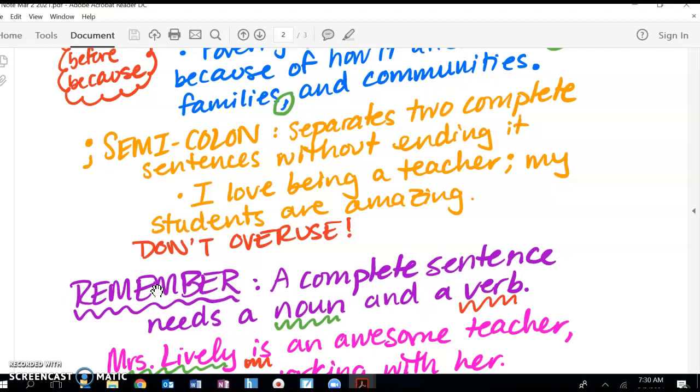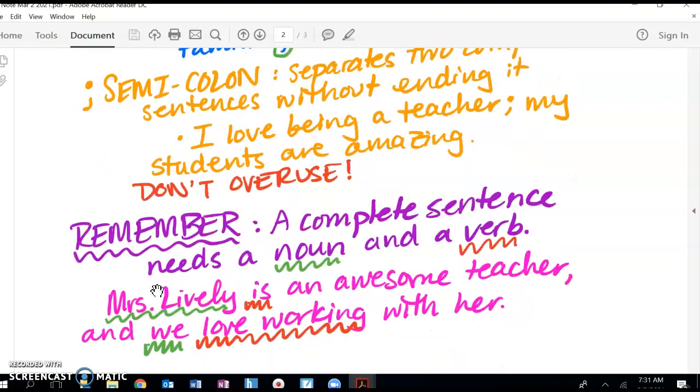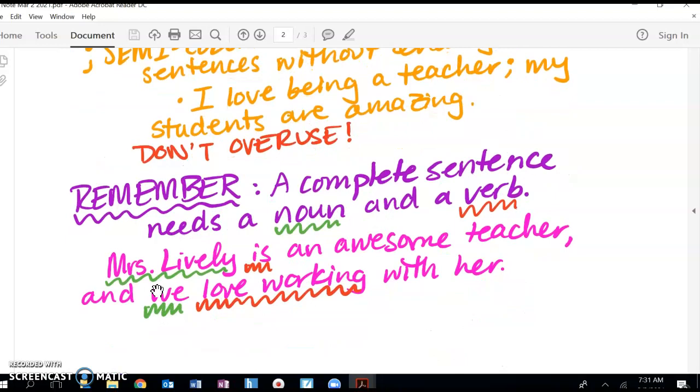All right, be careful not to overuse a semicolon. You can seem a little arrogant or a little too fancy if you use the semicolon over and over again. Also, please remember that a complete sentence needs a noun and a verb. You can see the example here. Mrs. Lively is an awesome teacher, and we love working with her. You can see on either side of the comma and there's a complete sentence. Mrs. Lively is a noun, is your verb, we is a noun, and love working is the verb, or the verbs, excuse me.